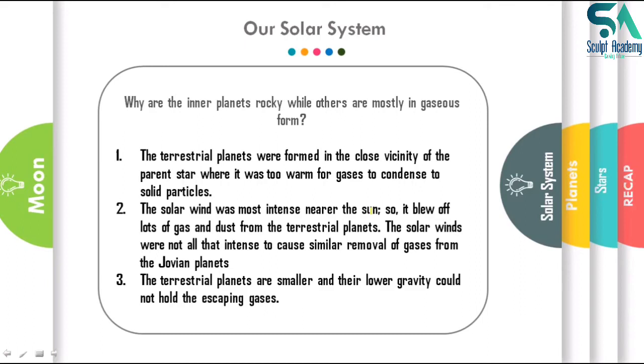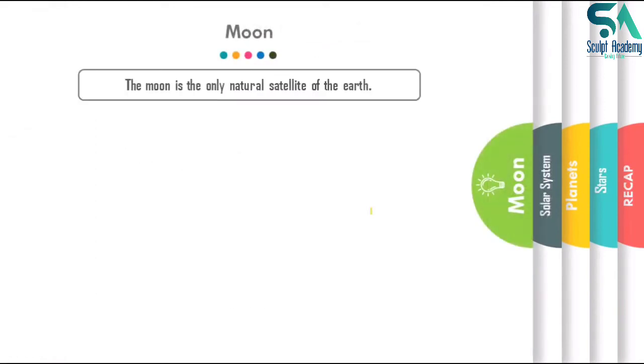There were two forces acting simultaneously on Jupiter: the force due to solar winds, and the gravitational pull of Jupiter. Since Jupiter has a larger gravitational pull, the atmosphere around Jupiter is still there and could not be wiped out by the solar winds.